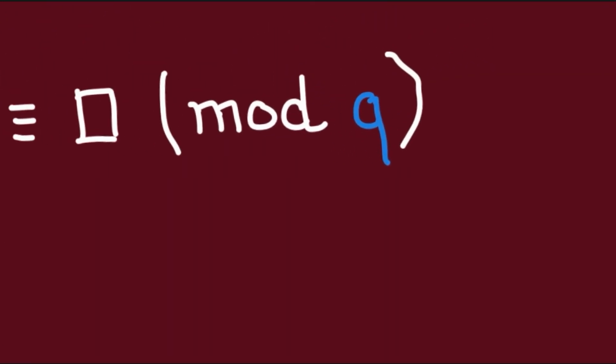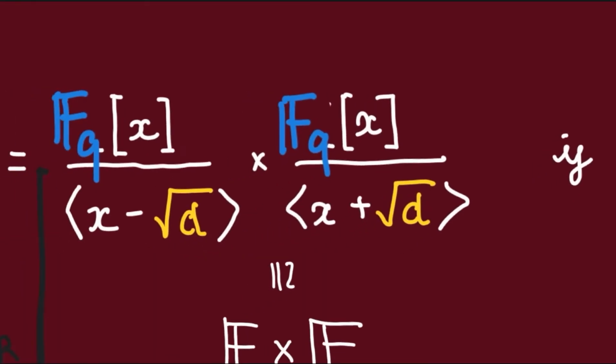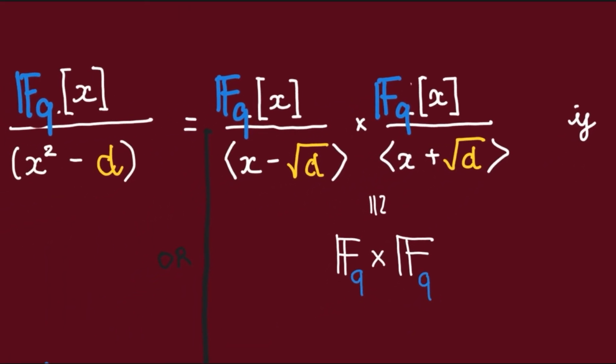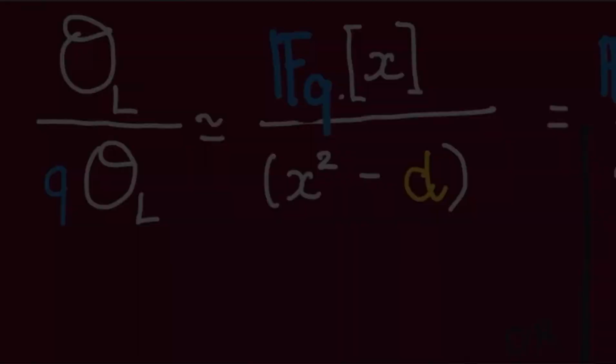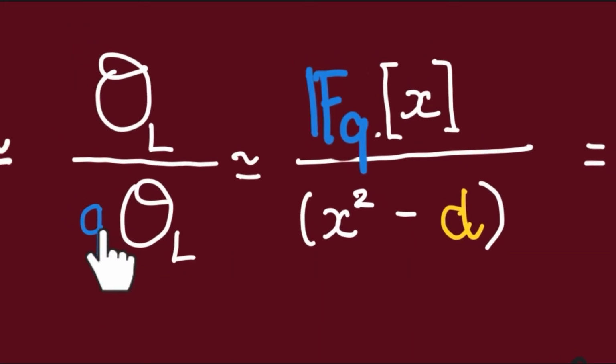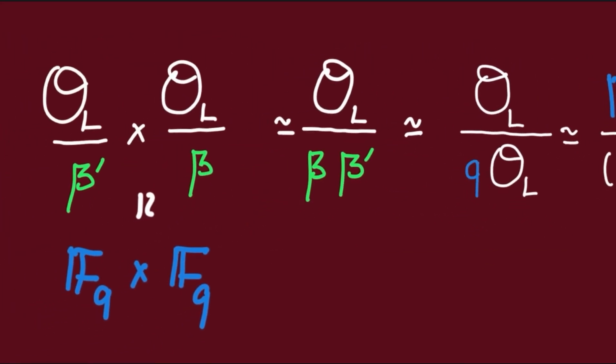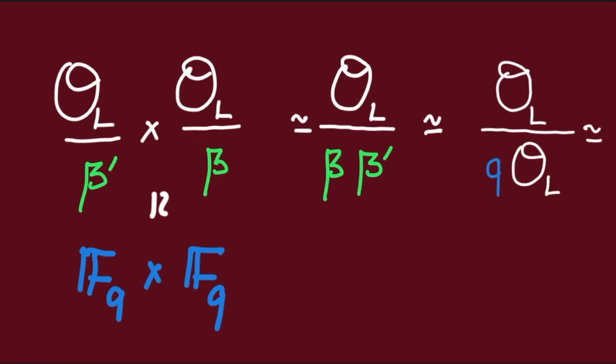Conversely, if D is congruent to a square modulo Q, then we see that x squared minus D splits completely in FQ[x], and therefore this quotient is isomorphic to a product of FQ. In particular, it is not a field, therefore Q cannot remain a prime ideal in OL. This implies that Q must split completely in OL.